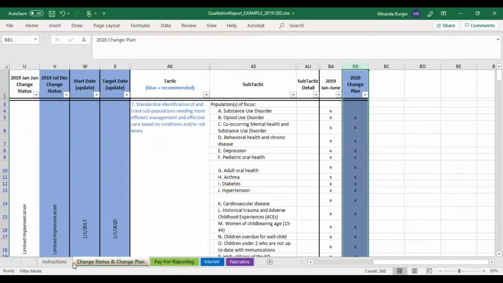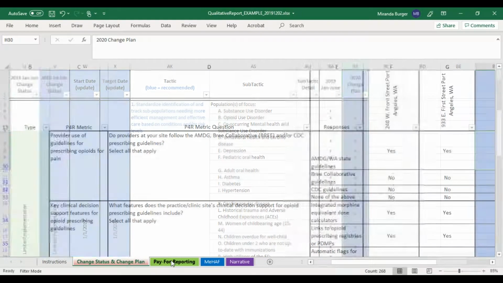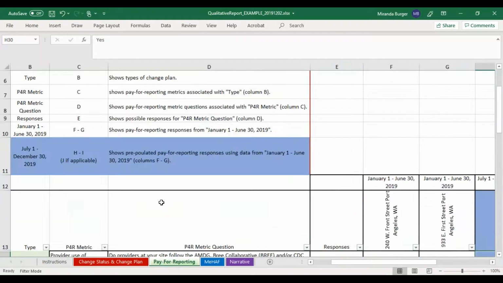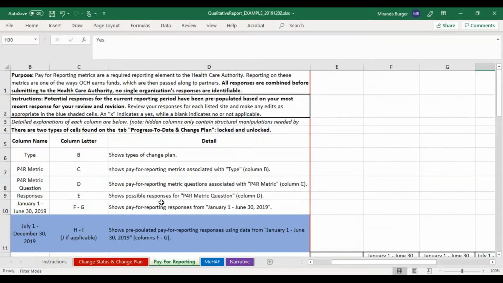Moving on to the other reporting tabs. If you are a hospital, primary care, or community-based organization, you will find a Pay for Reporting tab in your reporting template. Pay for Reporting metrics are a required reporting element to the healthcare authority.